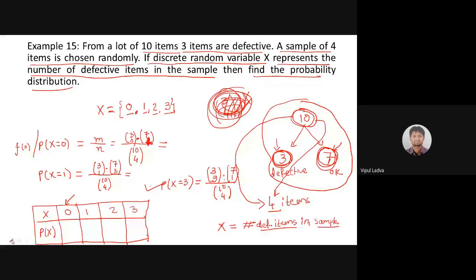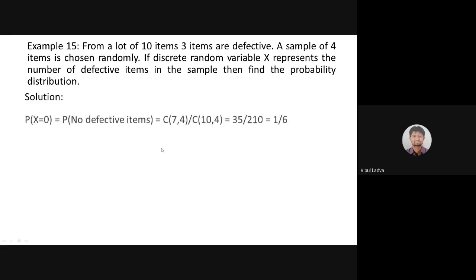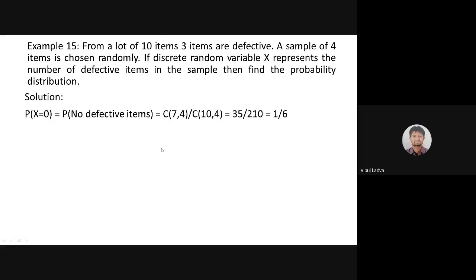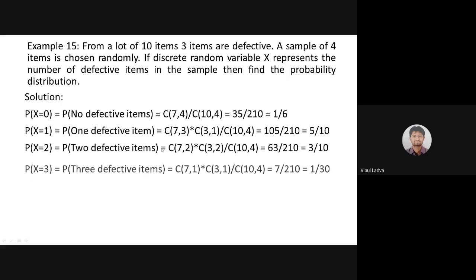Now let me resolve that, and show how you are supposed to present this kind of question in the examination. This should be your way of presentation. X is the number of defective items in the sample. There is a typo here: we have 7 good items, so total items are 10. Then P of x equals 0, no defective items, as we solved, is 7C4 divided by 10C4. Similarly for x equals 1, 2 and 3.